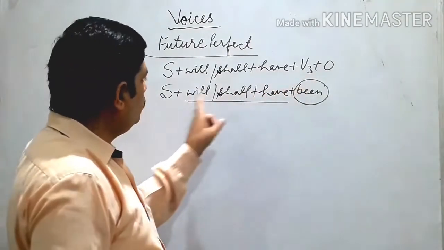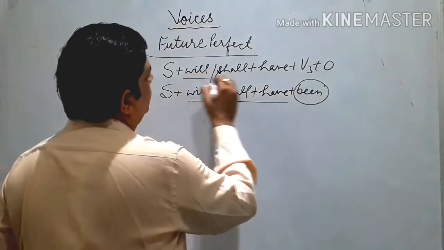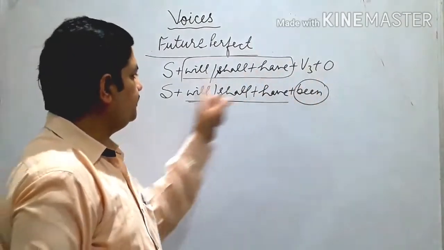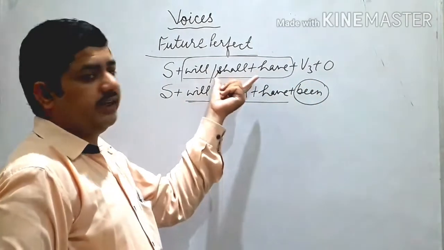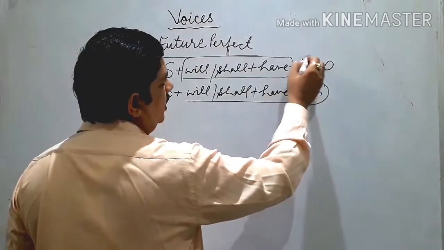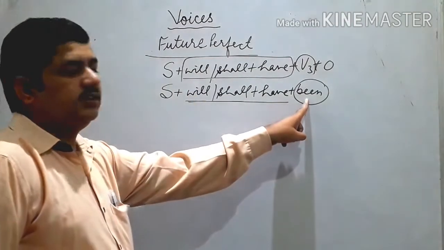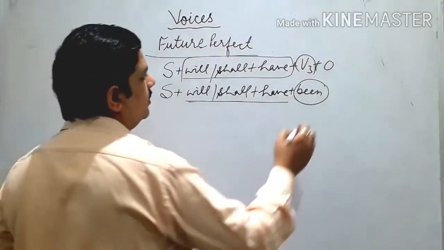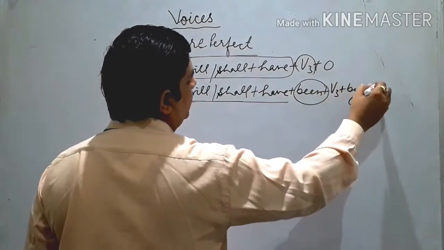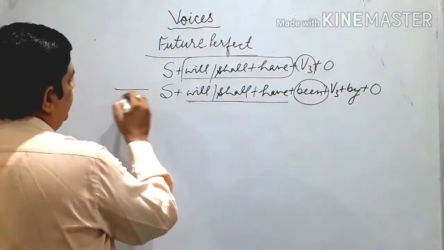Will, shall according to the changed subject, then have as it is. You have to see the object, and according to that use either will have or shall have. Third form remains the same. You have to add this extra word, be. Then third form, by, and change subject into object. Very important it is.